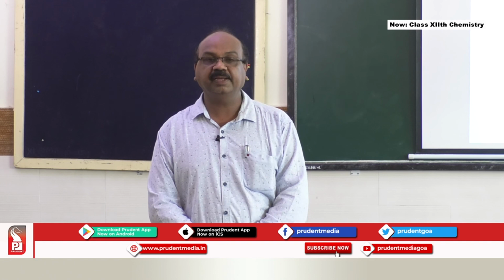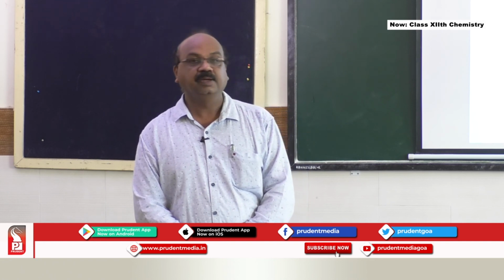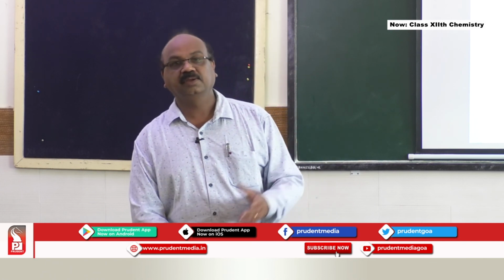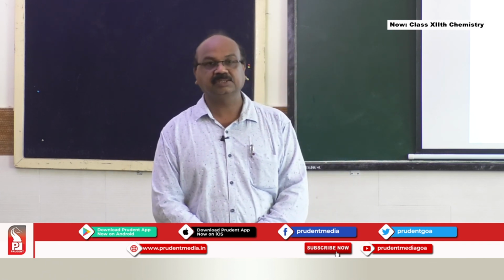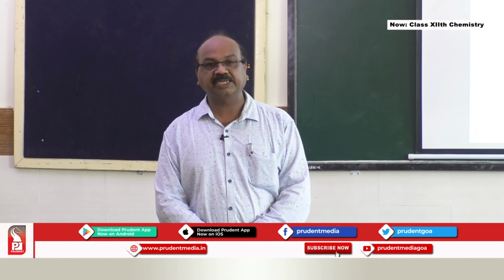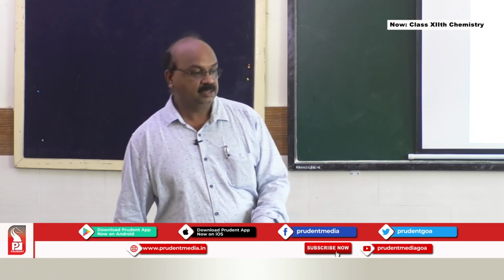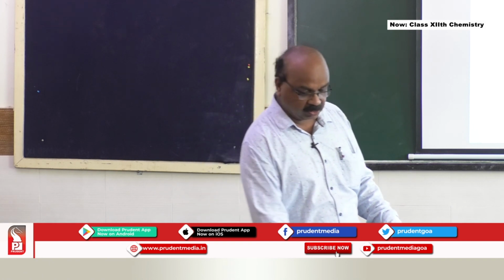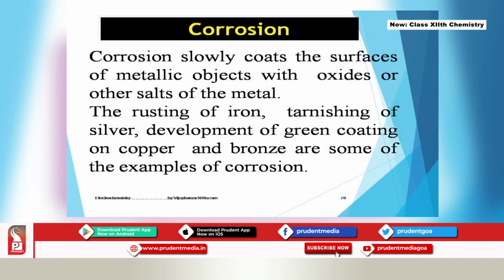Corrosion is nothing but rusting, and the entire world loses a lot of economy because of this simple chemical reaction, corrosion, a very slow chemical reaction which is known as corrosion. And this corrosion is an electrochemical process, and let's see how this corrosion is an electrochemical process.